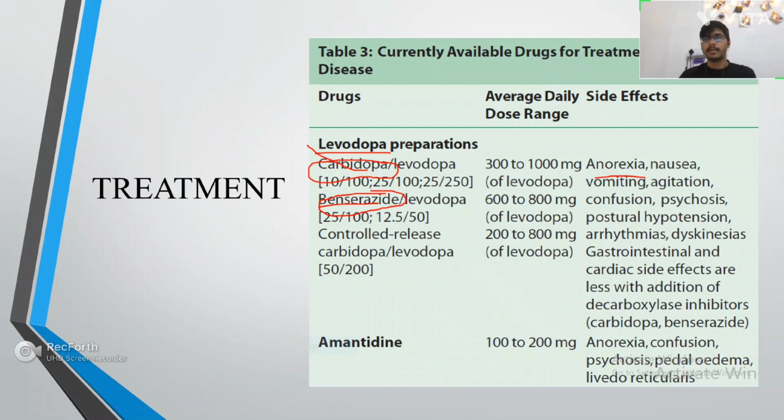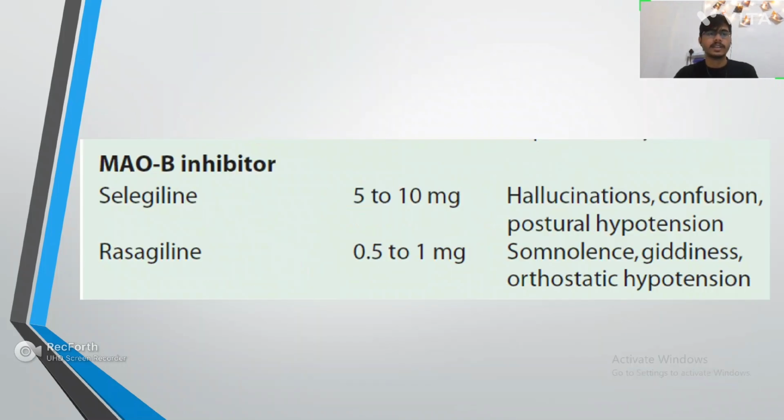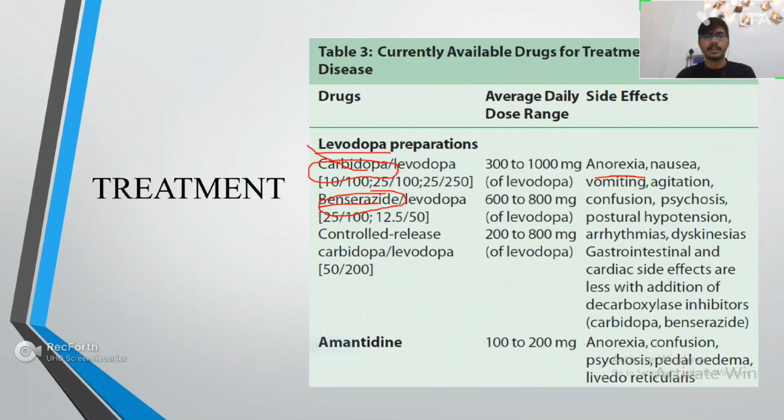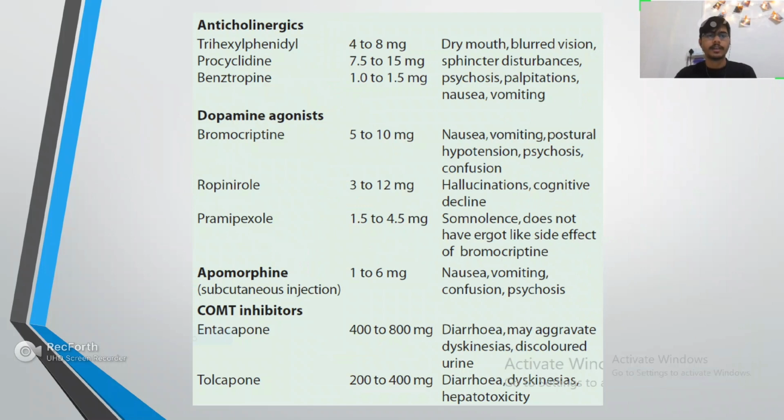But still, when the Parkinsonian patient comes the first time to your clinic, you should start with selegiline 5 to 10 milligram, or we can start with amantadine 100 to 200 milligram. Apart from that, we also have COMT inhibitors like entacapone and tolcapone. These are drugs which can be used, and anticholinergics like trihexyphenidyl can also be used.